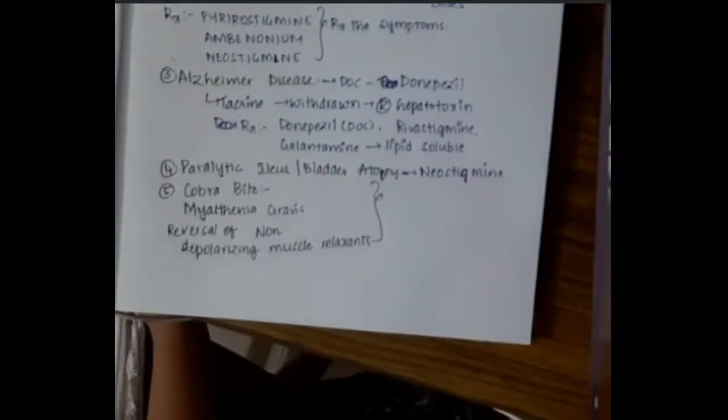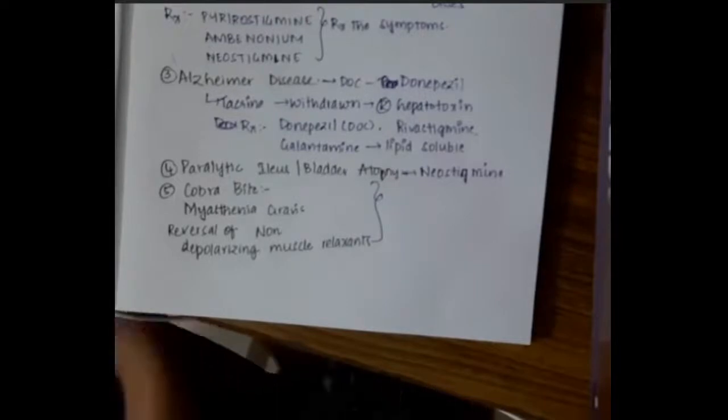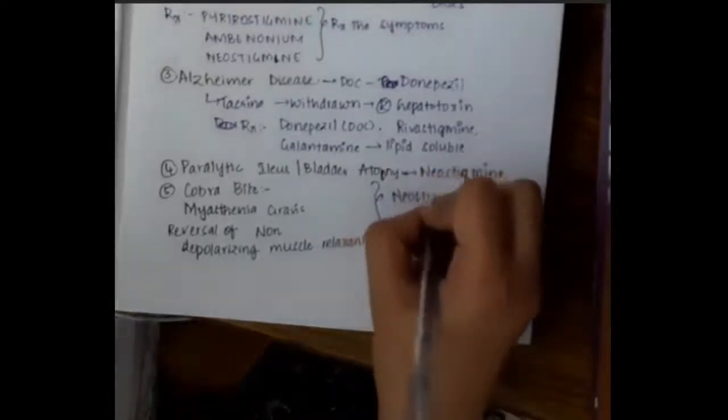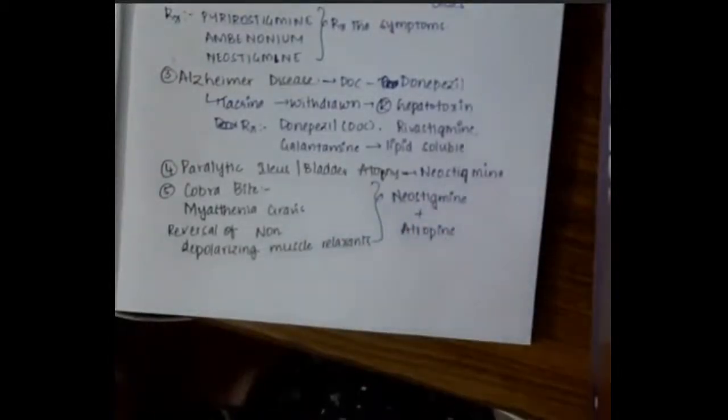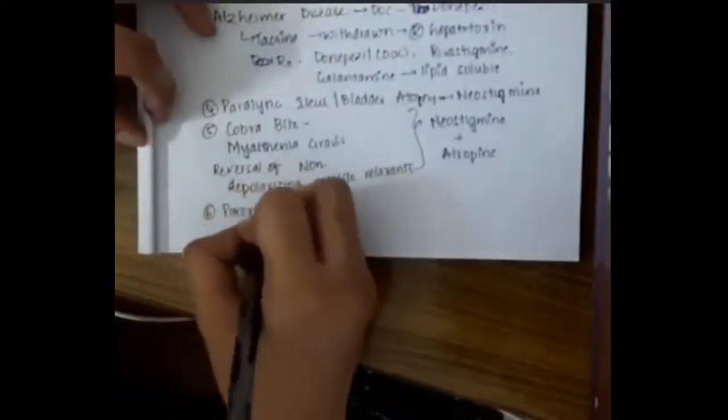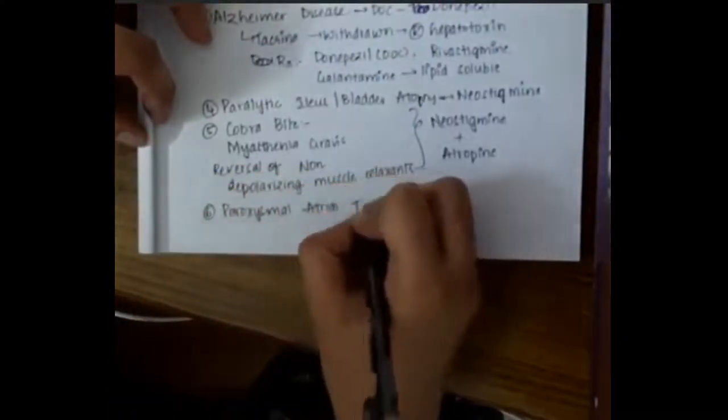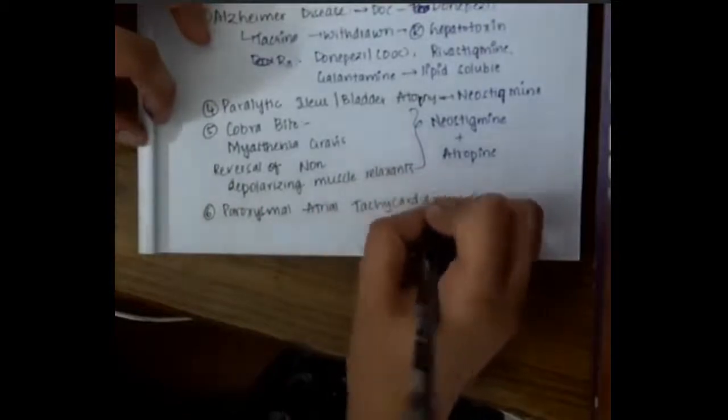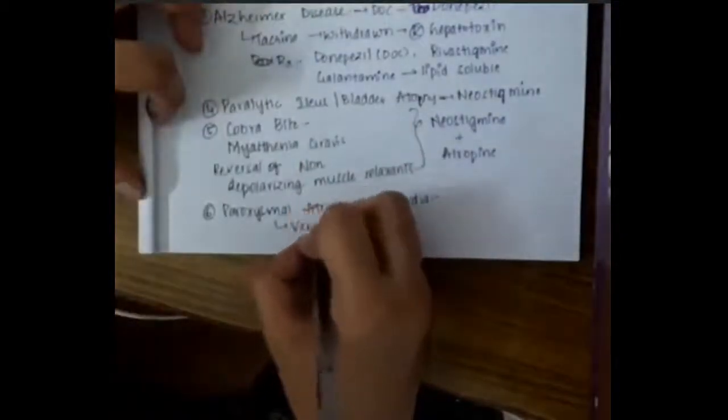Here we use both neostigmine and atropine because cobra bite has anticholinergic action on both the neurons, and on both nicotinic and muscarinic receptors. So all these will have actions on both nicotinic and muscarinic receptors. To counteract them, we use both neostigmine and atropine.